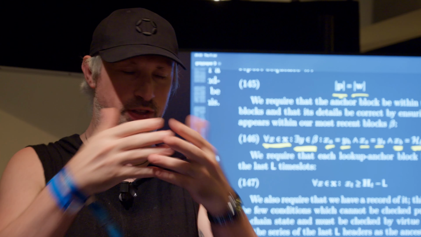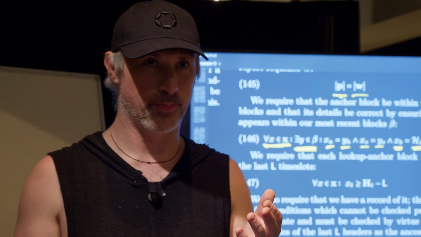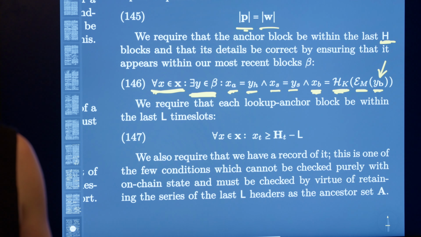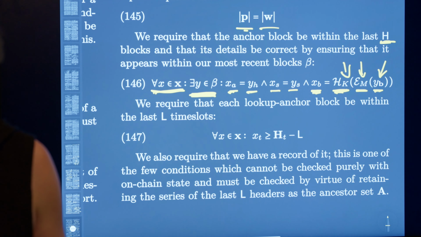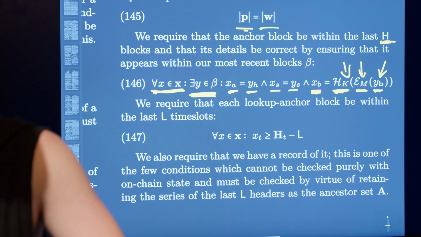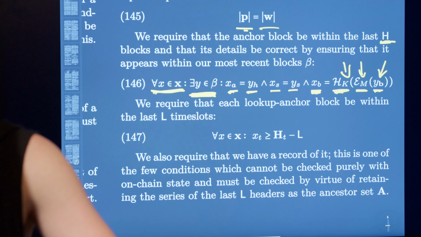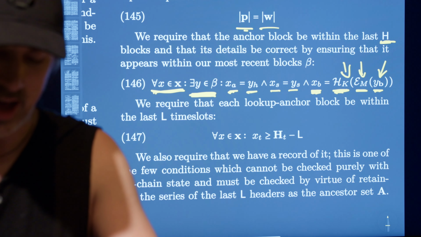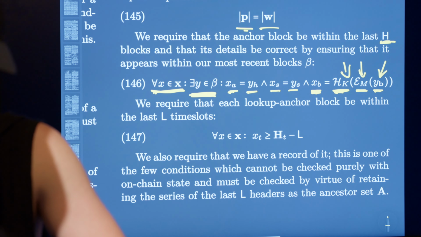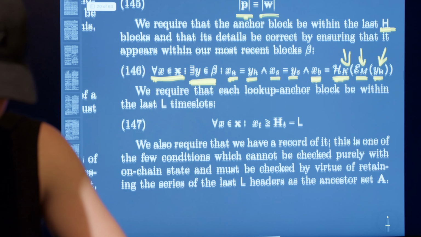If we only stored the hash of the peaks, we wouldn't be able to add onto it anymore. So it's the peaks of a Merkle mountain range. We then serialize those peaks, do a Keccak hash on them, and that should be equal to the beefy root in the context. So we're going to check the context for the right beefy root, we're going to check the context for the right state root, and we're going to check that we know about the anchor block.